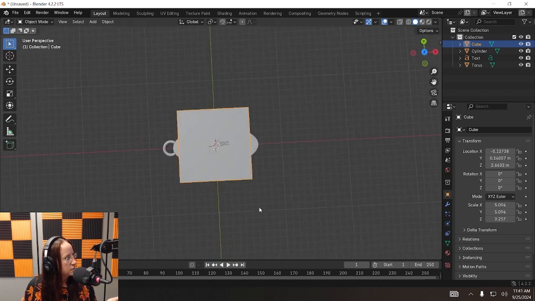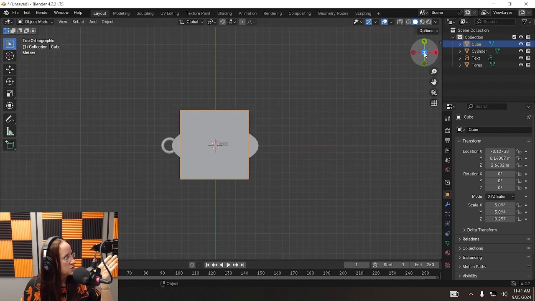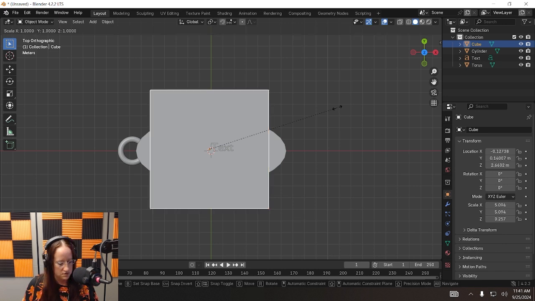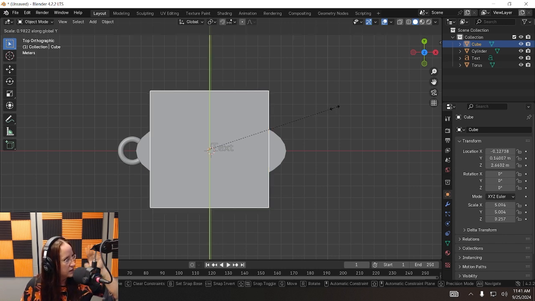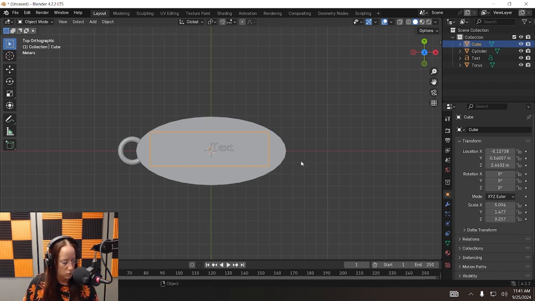Look at it from the top. Better yet, press Z on your gimbal. Whoops. To look at it straight forward. Zoom in a little. Press S and then Y to scale it on the Y. Shrink it down. Looking good. I like it. And I'm going to grab that.